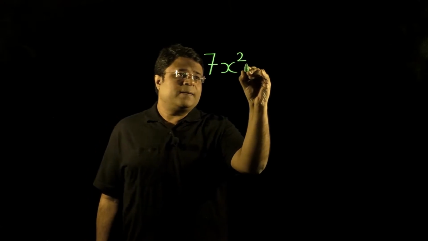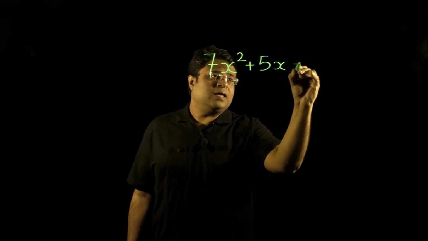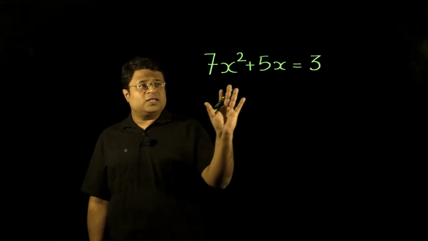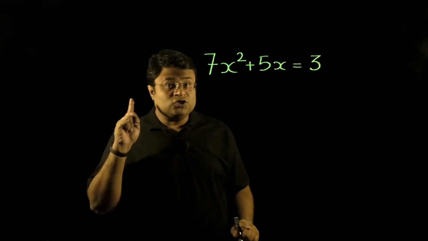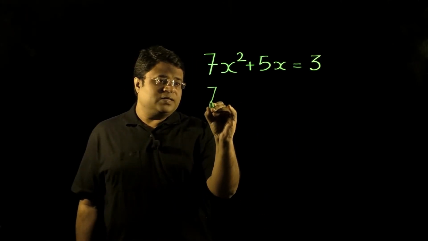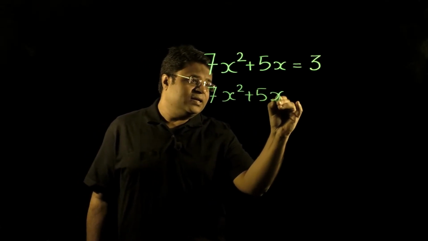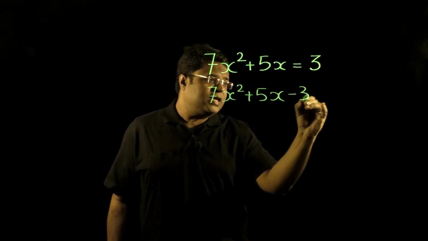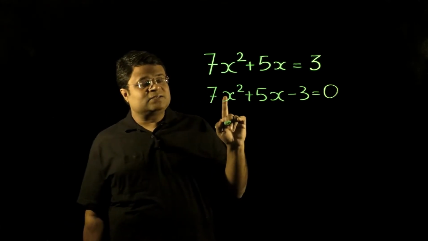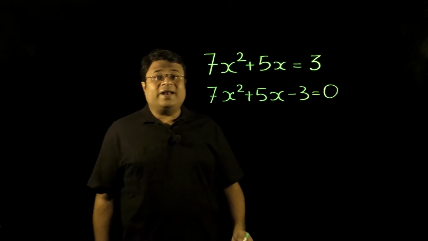7x square plus 5x equals to 3. Okay. So now this is a quadratic equation. First thing which you should do is write it in the standard form. Standard form is bring everything onto one side. So I take this 3 this side, and what we get is 7x squared plus 5x minus 3 equals to 0. Let's compare it to the standard form of a quadratic equation.